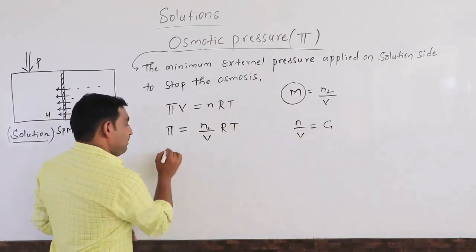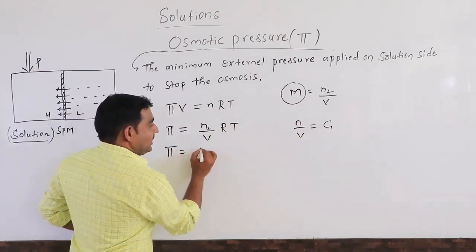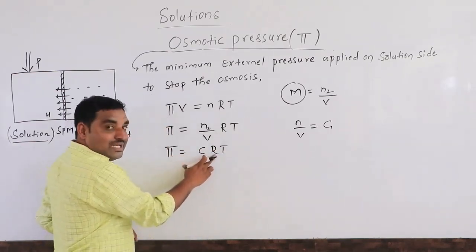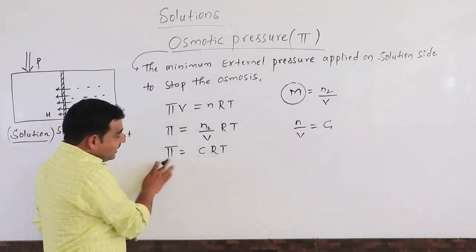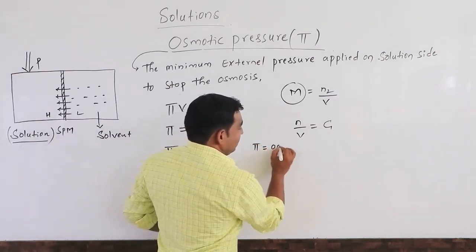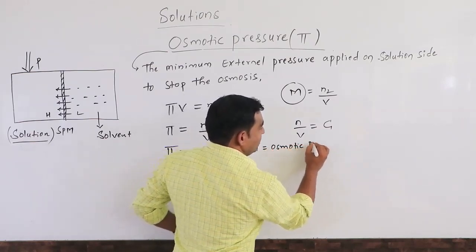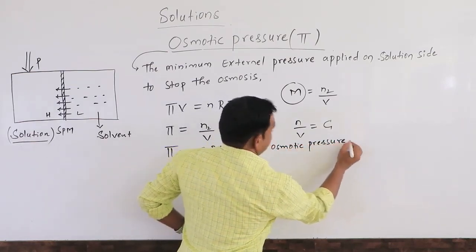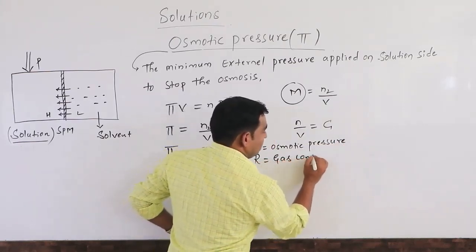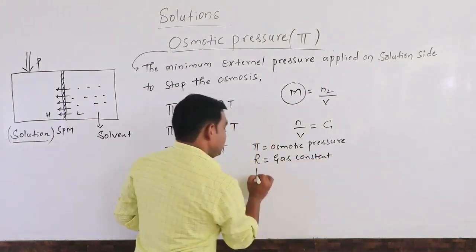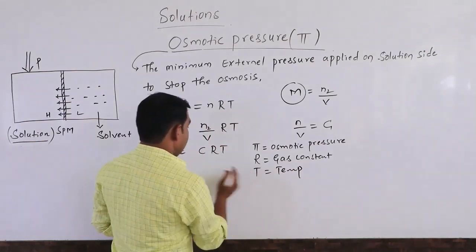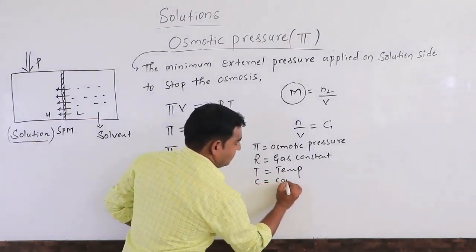Now we can write pi is equal to CRT. C is the concentration term, R is the gas constant, T is the temperature, pi is the osmotic pressure. Now I will write this one. Pi is the osmotic pressure, R is the gas constant, T is the temperature in Kelvin, and C is the concentration.